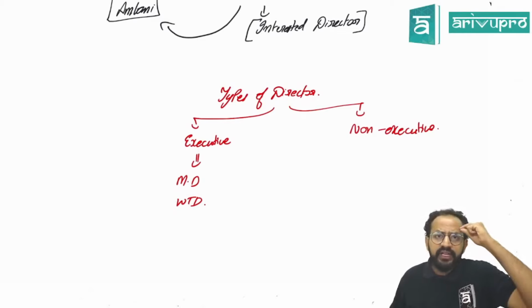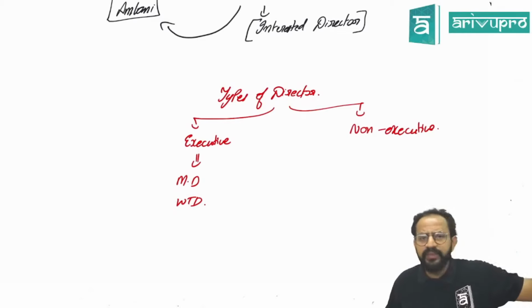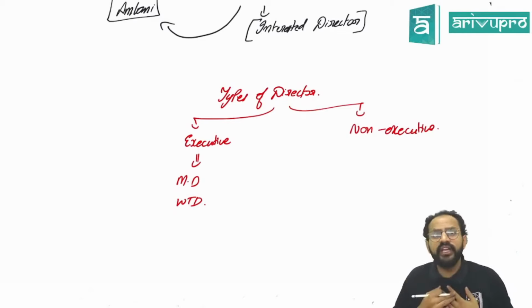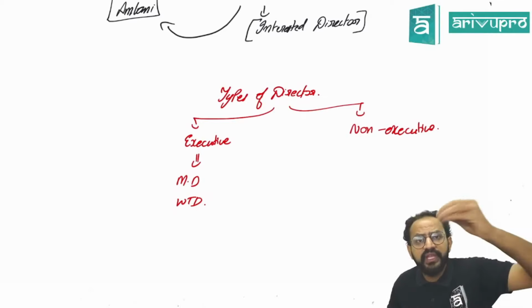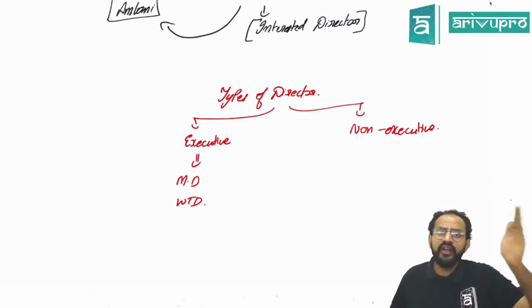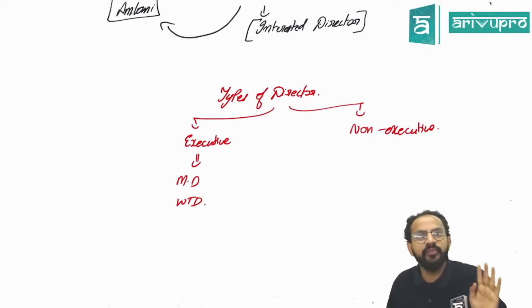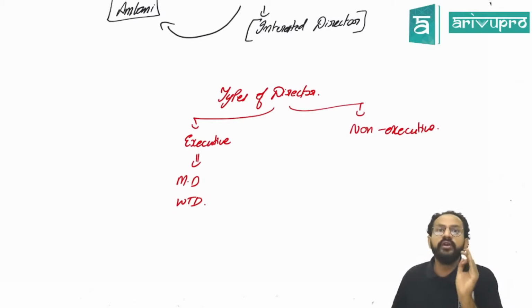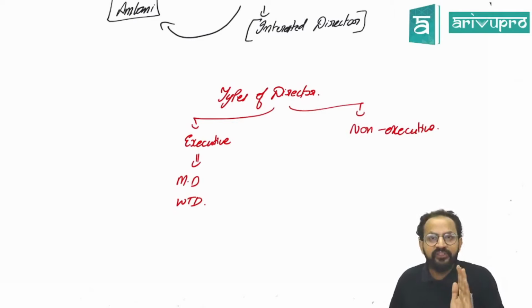They have to think every day, they have to come and see how things are working out. They are responsible for everything. Something goes good, they are responsible; something goes bad, they are responsible, whether they know it or not. Such people are called executive directors.